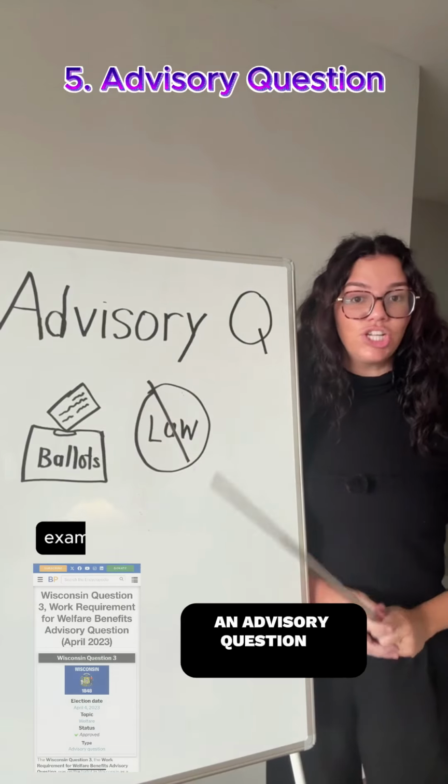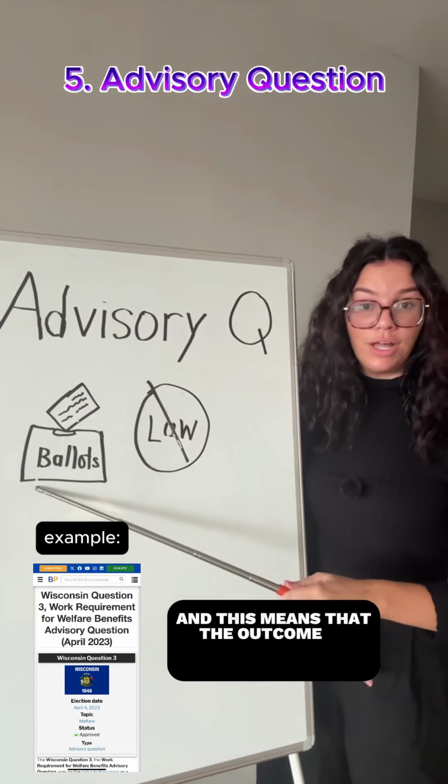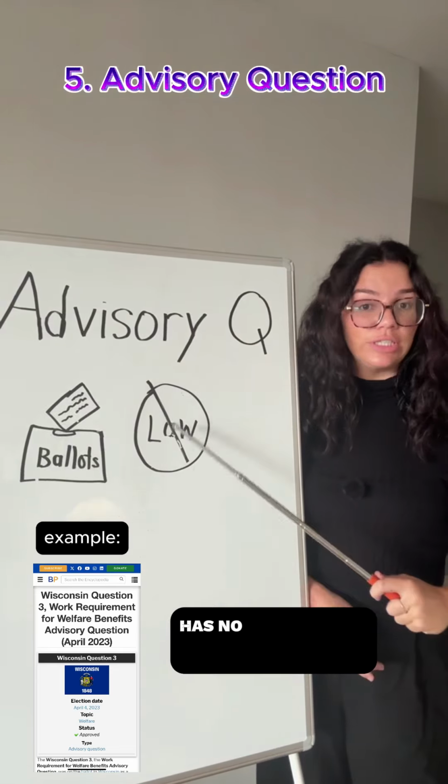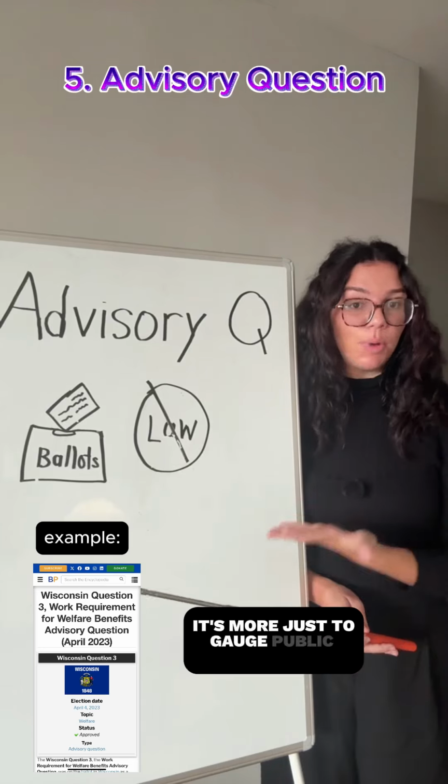An advisory question is a ballot measure that is non-binding. And this means that the outcome of that ballot measure has no legal effect on a state or city's laws. It's more just to gauge public opinion.